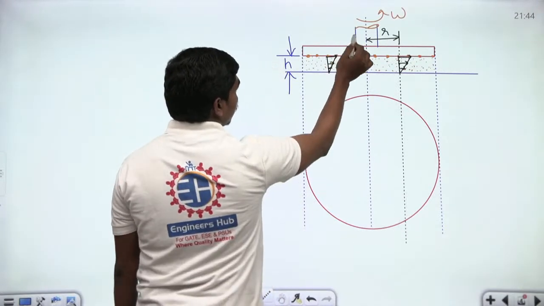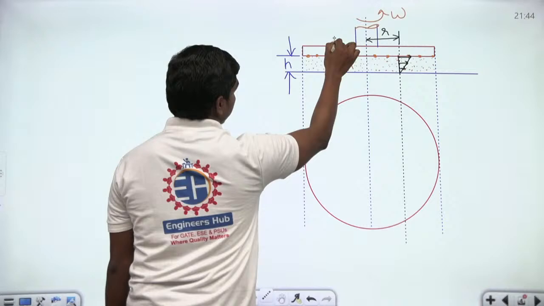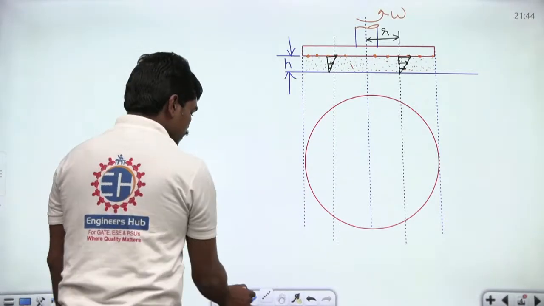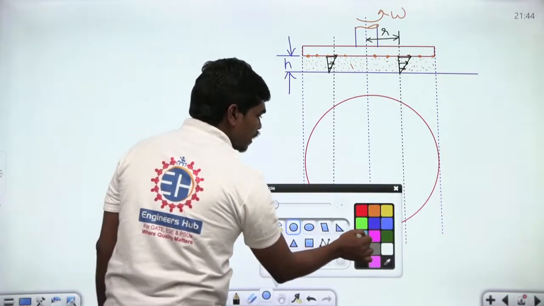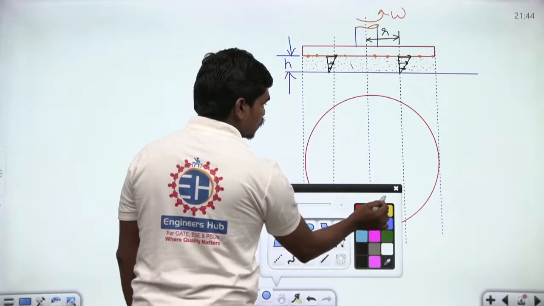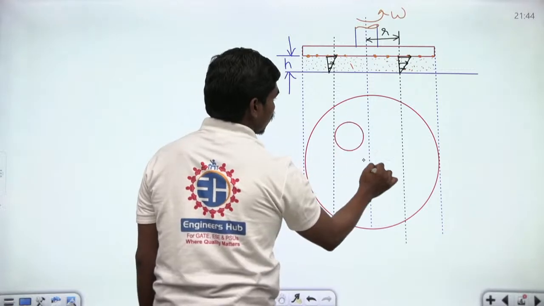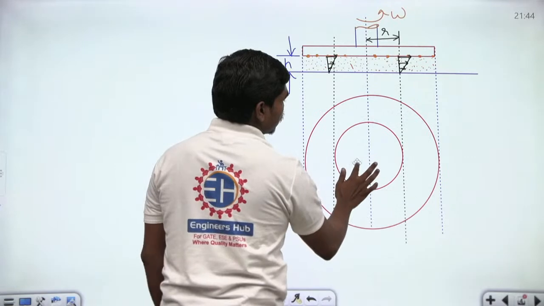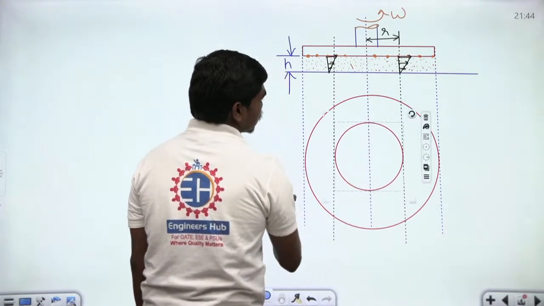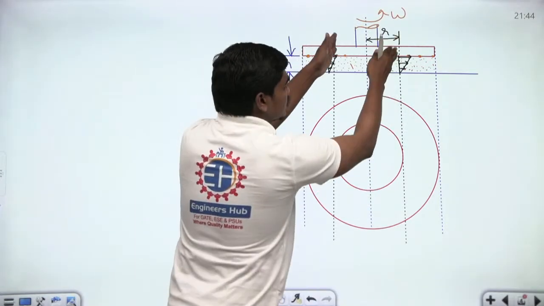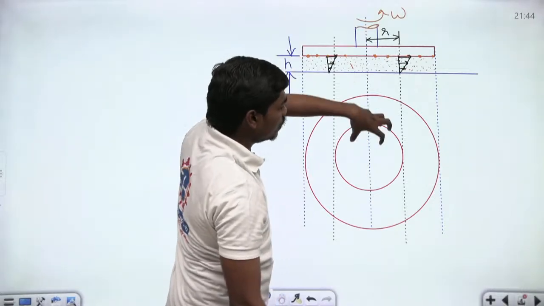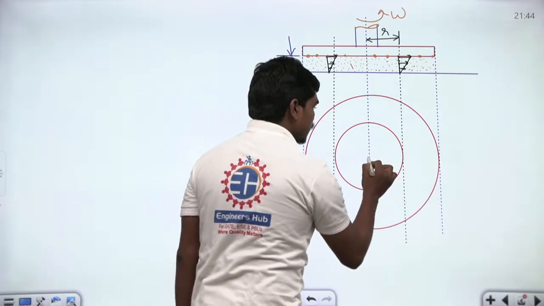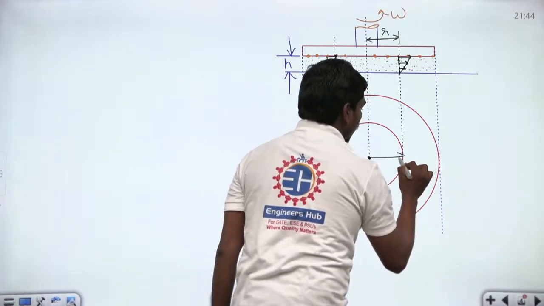Okay, and let us suppose at some equidistant point we are taking one more reference axis. Okay, fine. So now let us suppose we are trying to have a circle concentrically with this, and of course this is again somewhere here fitting in between this, correct? So this is a concentric circle corresponding to this section, meaning when you look at this disc from the top view, we will see a circle at a smaller distance, correct? So this distance from the center which you are measuring is small r.